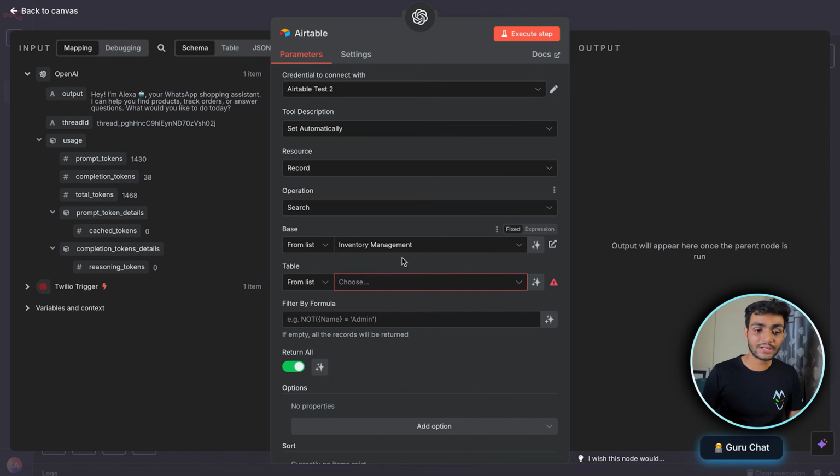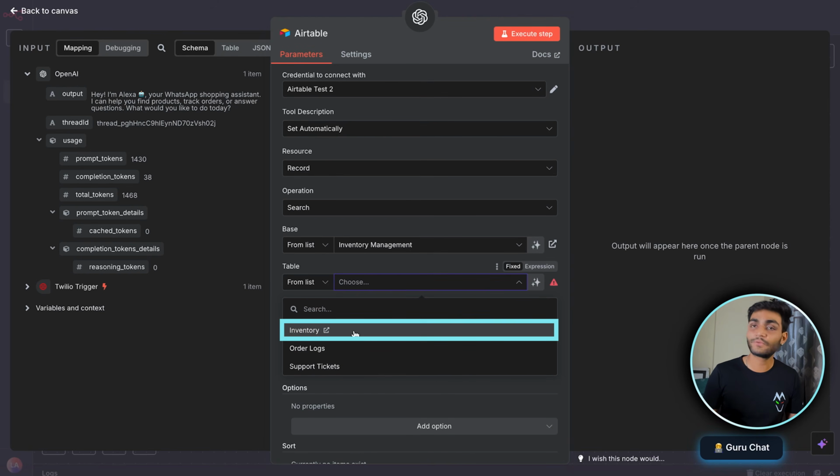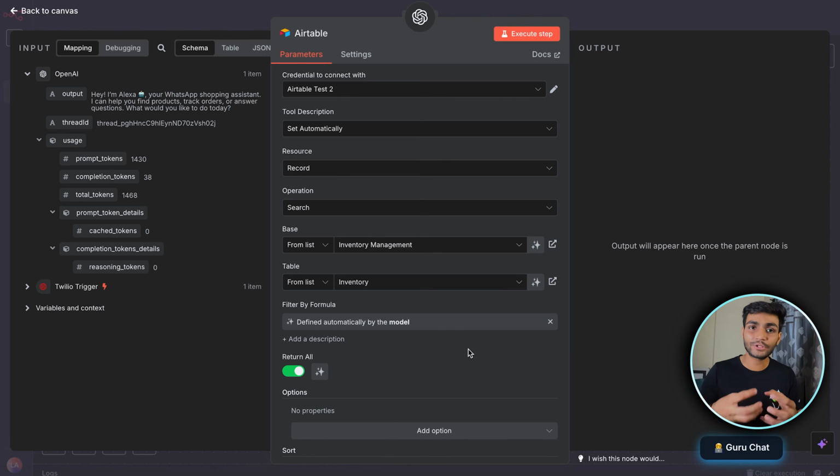So now we have selected our base. Now we need to select the table. So we click over here. So now we'll select the inventory table. Okay, and now this formula could be dynamic because it's not only one formula that searches by price. It could be anything. So we want AI to decide this. So we have an icon over here. You can see it is telling that let the model define this parameter. So we click on this. So whatever user asks, according to that, the model will interpret and paste the formula over here.